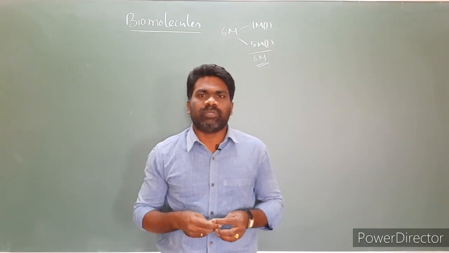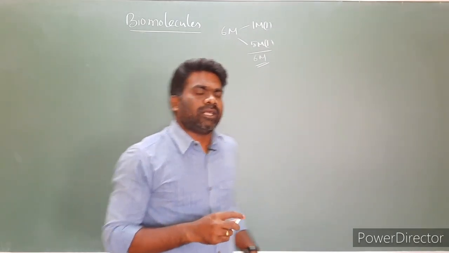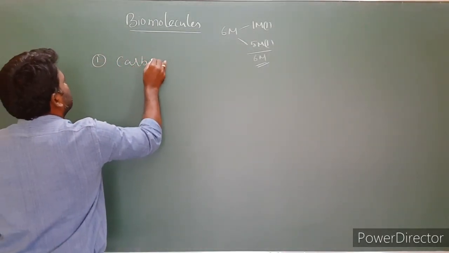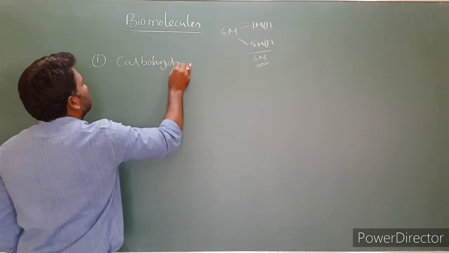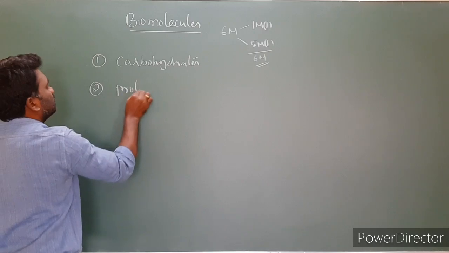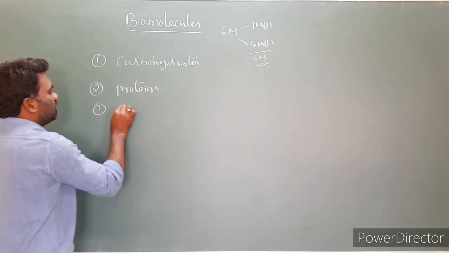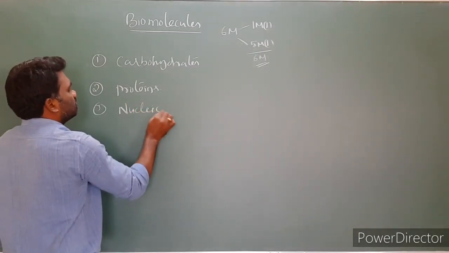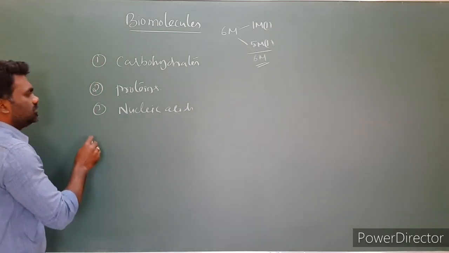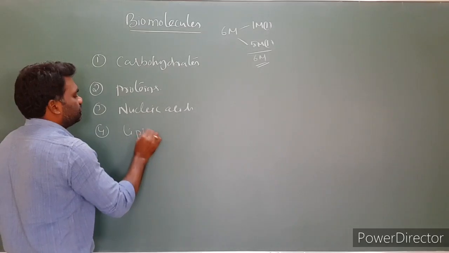So the living systems are made up of various complex biomolecules. First one is carbohydrates. The second one is proteins. Next one is nucleic acids. The fourth one is lipids.